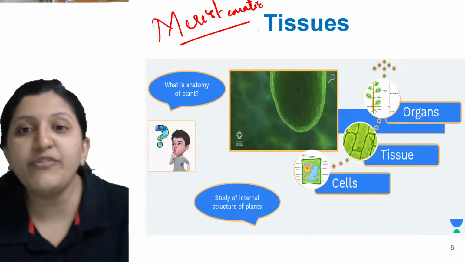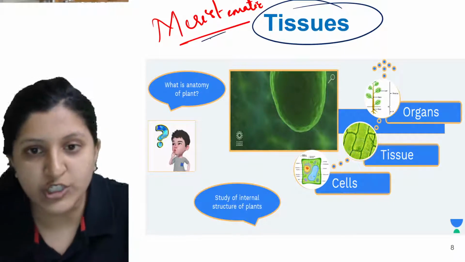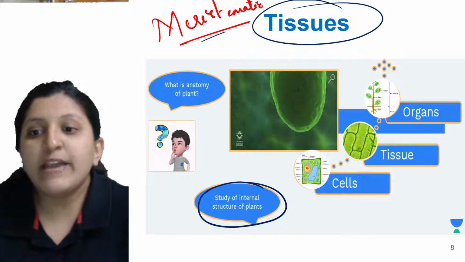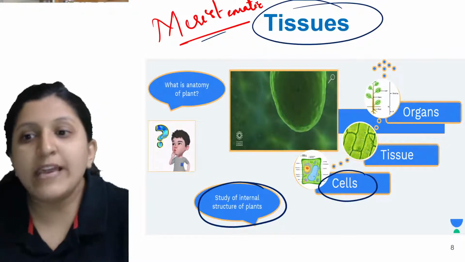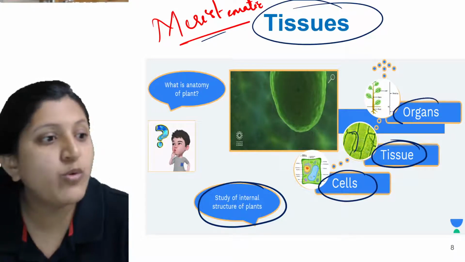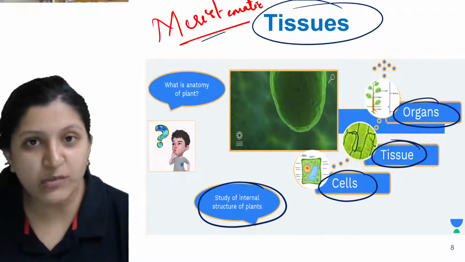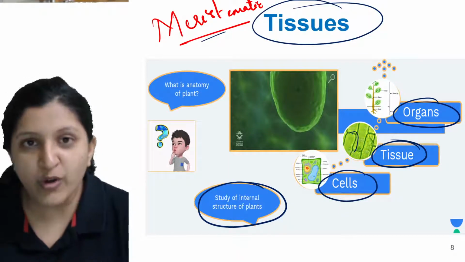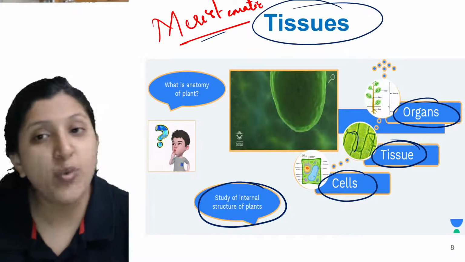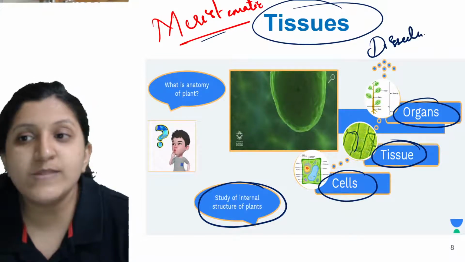Now, in order to study a particular tissue, the meristematic tissue, you need to look at the internal structure of a plant, like what the cell type is and how many cells are arranged to form a tissue. Then you look at how exactly leaf formation occurs, how stem formation occurs, how root formation occurs. All these different structural arrangements we study in detail only after the dissection, so that comes under anatomy.